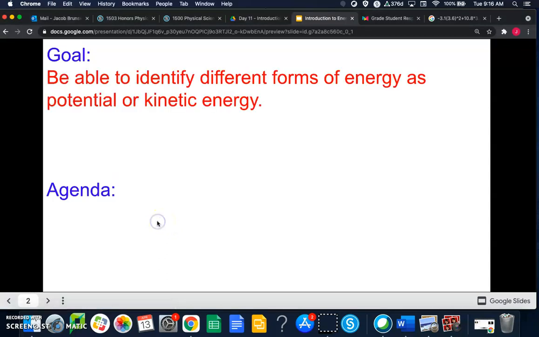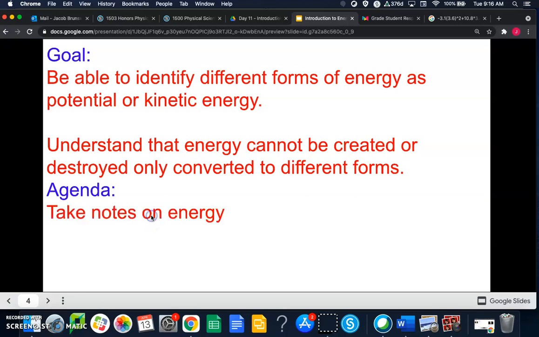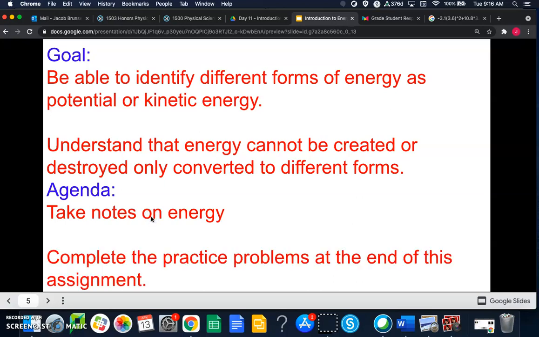For today's goal, you're going to hopefully be able to identify different forms of energy as potential or kinetic energy. And then I also want you to understand that energy cannot be created or destroyed, but only converted into different forms. For the agenda today, you're going to take notes on energy, and then you're going to complete the practice problems. There's a couple in the middle, and there's one at the end of the assignment.